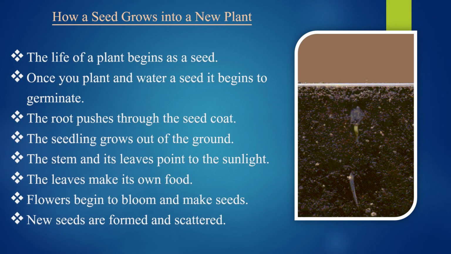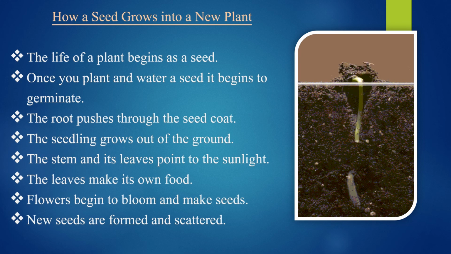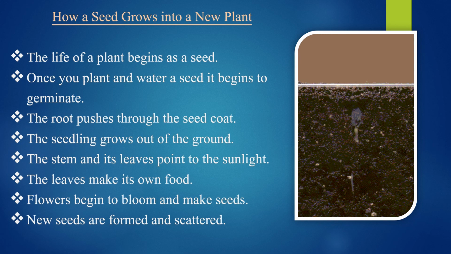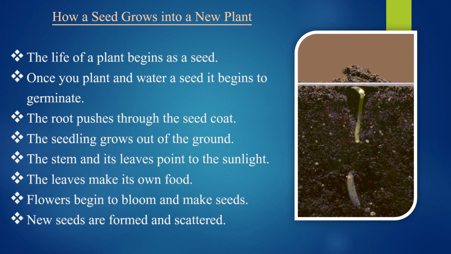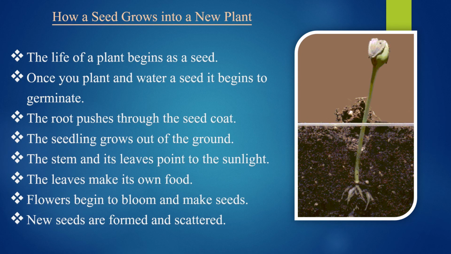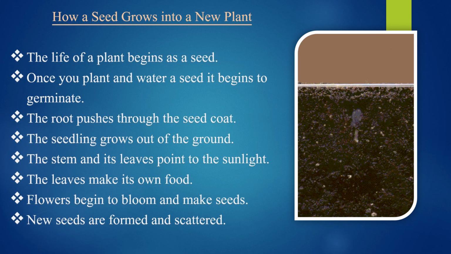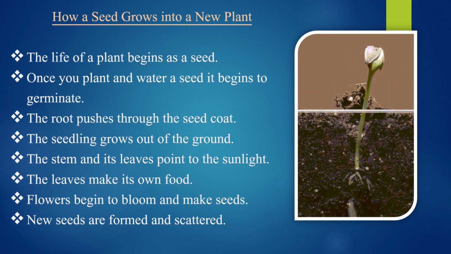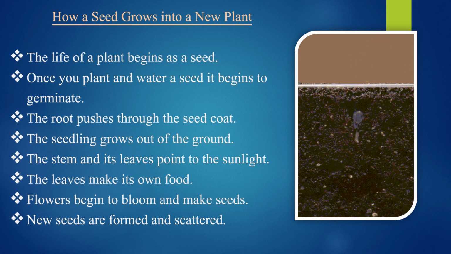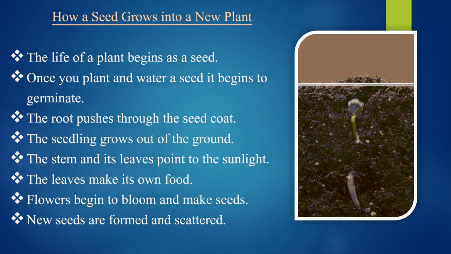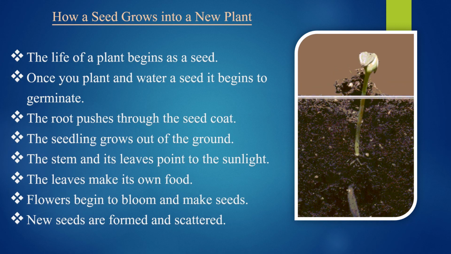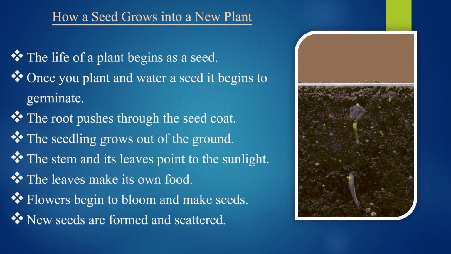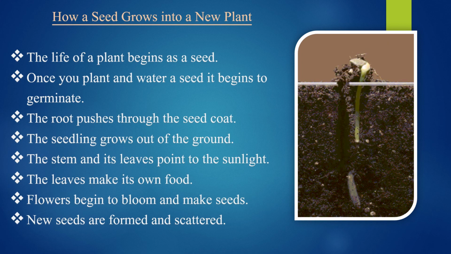The life of a plant begins as a seed. Once you plant and water a seed, it begins to germinate. The root pushes through the seed coat. The seedling, that is baby plant, grows out of the ground. The stem and its leaves also start growing. The leaves make food for the plant. The flowers begin to bloom and make seeds. New seeds are formed and scattered. This whole process is known as germination of seed.